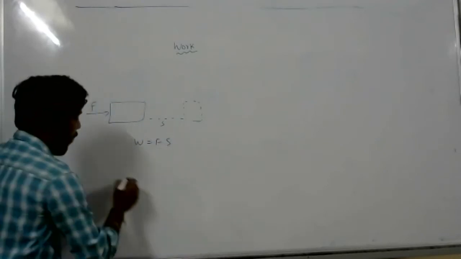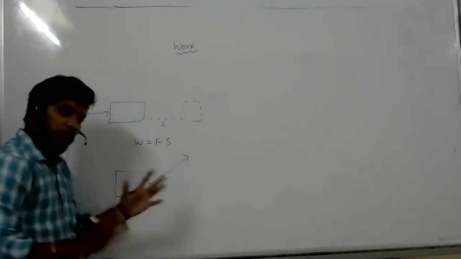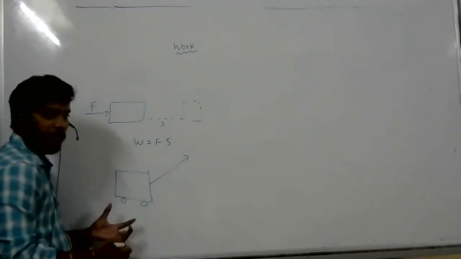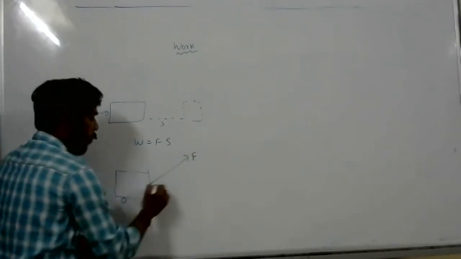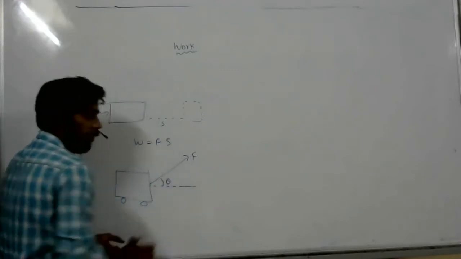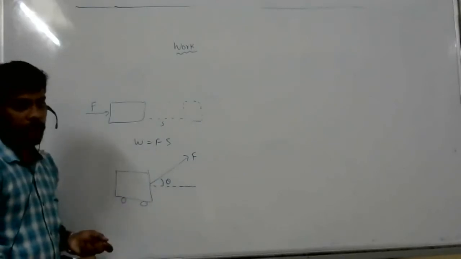That is okay. Now what I am doing, I am applying force like this. We can see that when children are playing, they will apply force in this direction, but the body will move in this direction. So here what type of formula? You can't use F into S. Yes, sir, F cos theta.